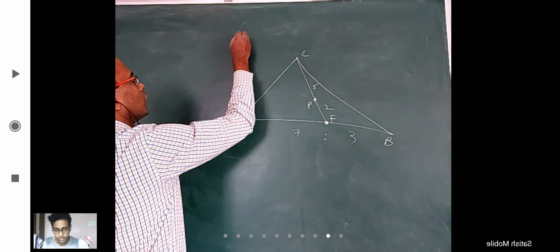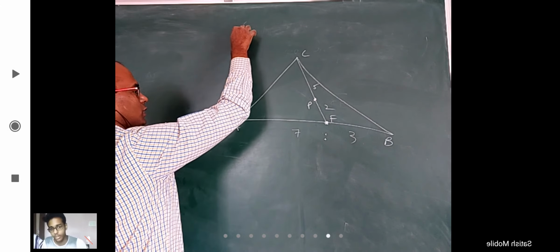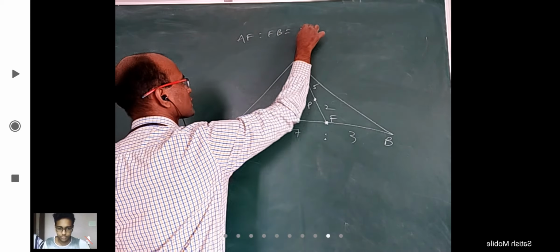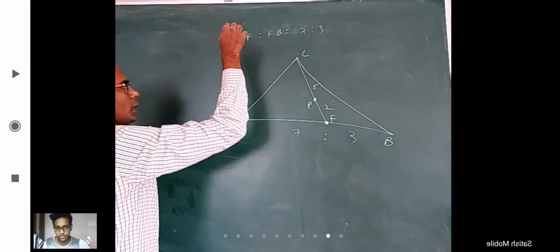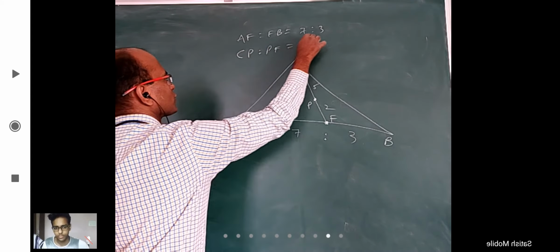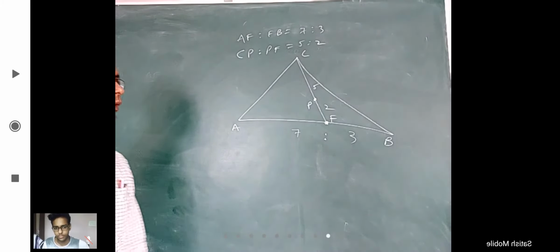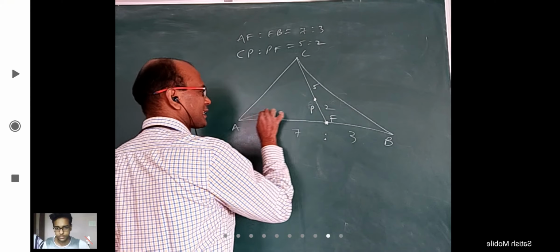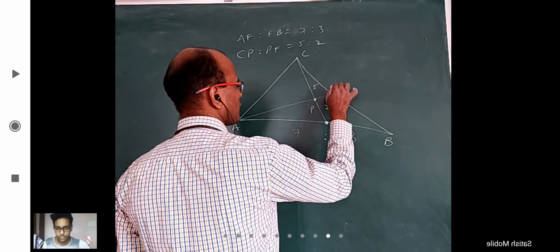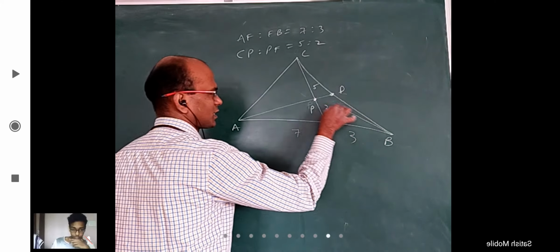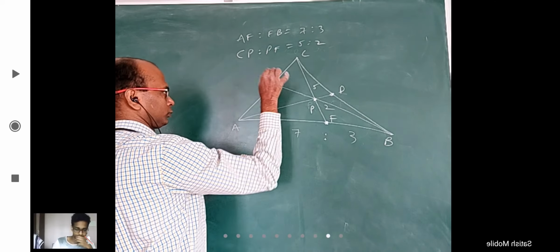All right. What is given is AF is to FB is 7 is to 3, and CP is to PF is 5 is to 2. That's all given. Now the question is AP extended. Let us say it meets at D. BP extended. Let us say it meets at E.